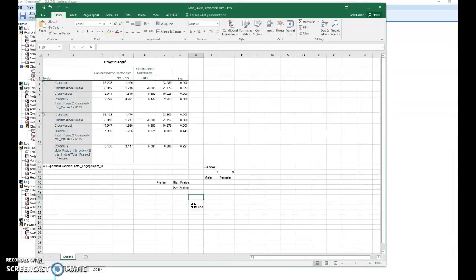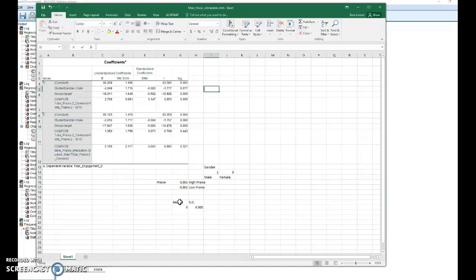0.805. Generally, the two values that you call high praise and low praise, let me move them over, are one standard deviation below the mean and one standard deviation above the mean. My mean is 0 because I centered it. My standard deviation is 0.805. And so 0 plus 0.805 is going to be 0.805, and 0 minus one standard deviation, 0.805, is negative 0.805. So I have my two values for praise and my two values for gender.